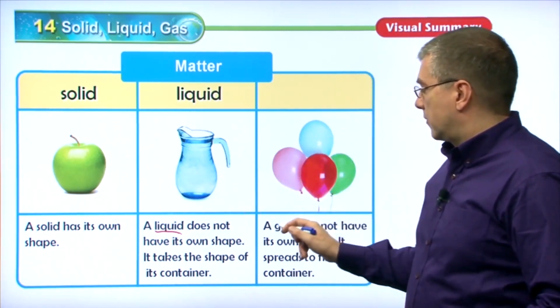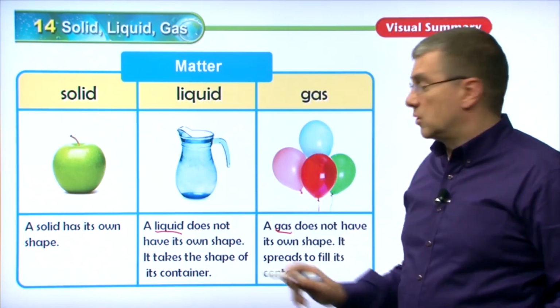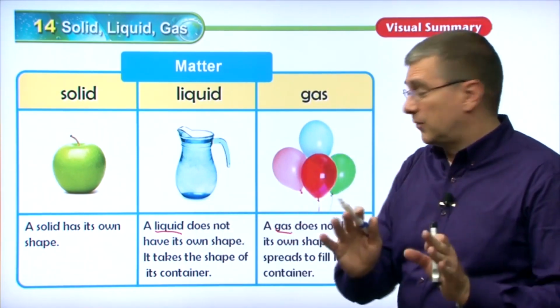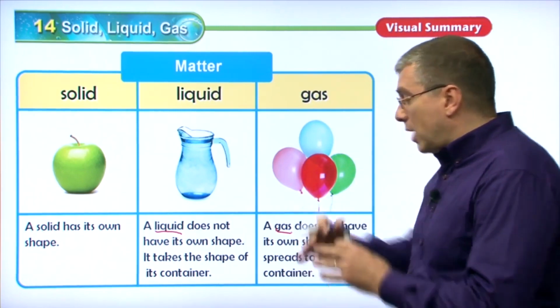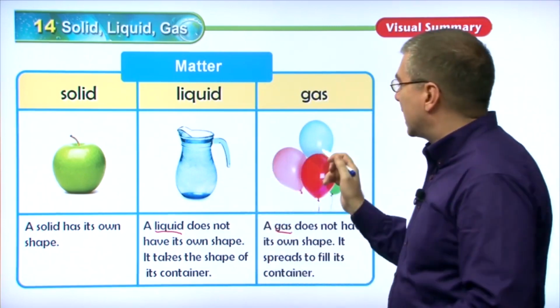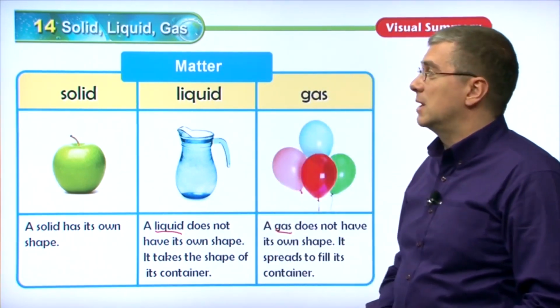Now over here, of course, we're talking about a gas. That's our last one left. The gas does not have its own shape. That's similar to a liquid. These two things are the same. However, what's different is gas spreads to fill the container. Liquid does not spread to fill the container. A gas spreads to fill the entire container. And that's the difference between them.